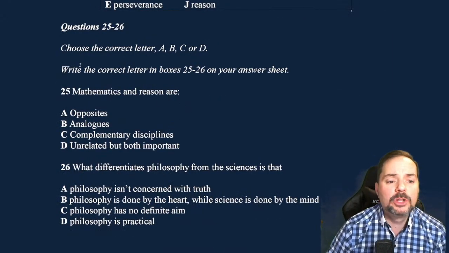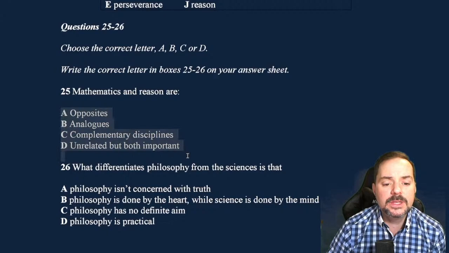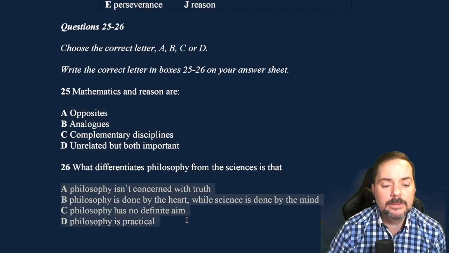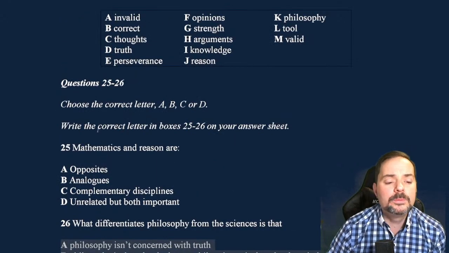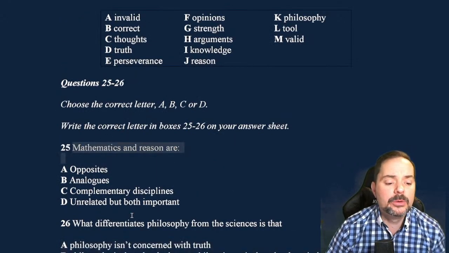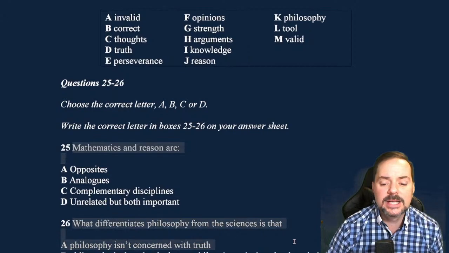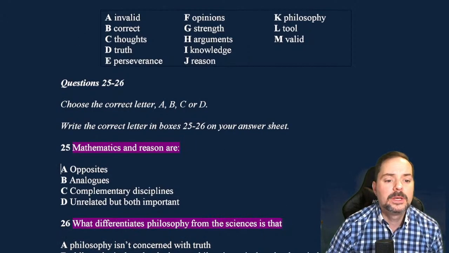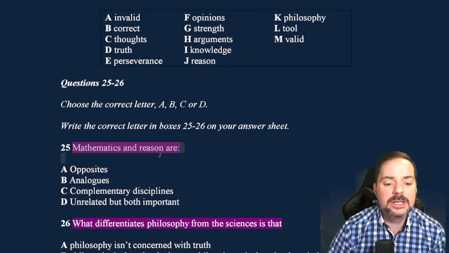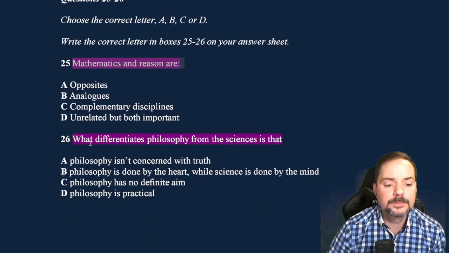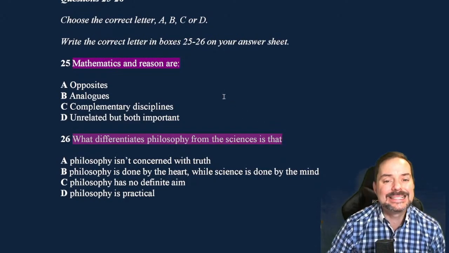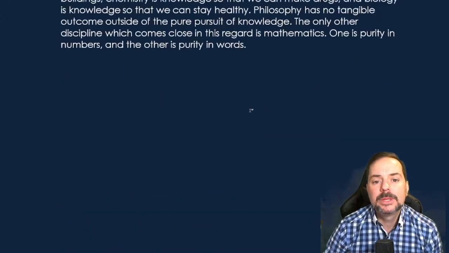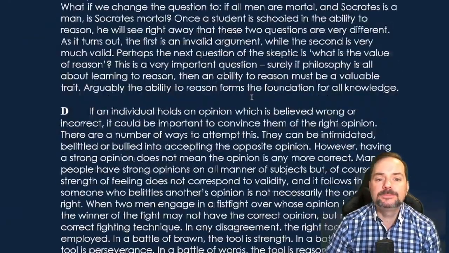Okay, now we have multiple choice. Multiple choice, the choices are many and they can be confusing. There's 2 of them. So I don't worry about that. I just worry about reading the question itself. Okay, so here: mathematics and reason are... What differentiates philosophy from the sciences is that... Okay, all right, so we've got a good idea.